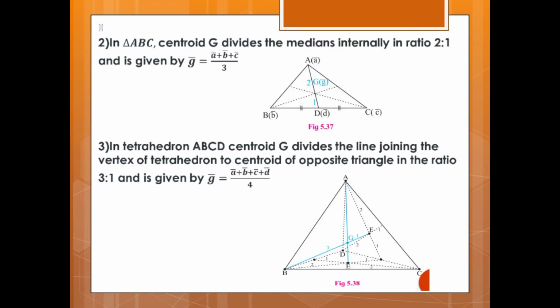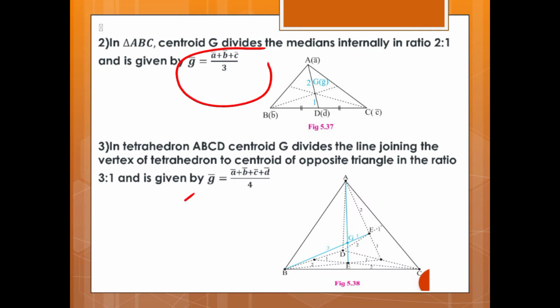Second, if in a triangle ABC, centroid G divides the median internally in the ratio 2 is to 1 and is given by G vector is equal to (A vector plus B vector plus C vector) upon 3. Okay, so in triangle ABC, G is the centroid of the triangle. It divides the median in the ratio 2 is to 1. Then the formula to find the position vector of the centroid is G vector is equal to (A vector plus B vector plus C vector) upon 3.